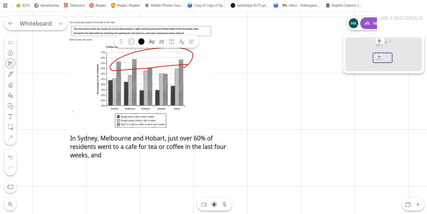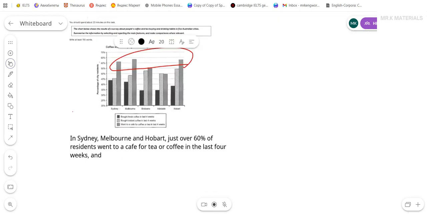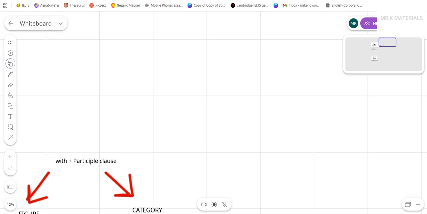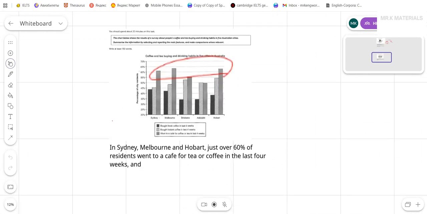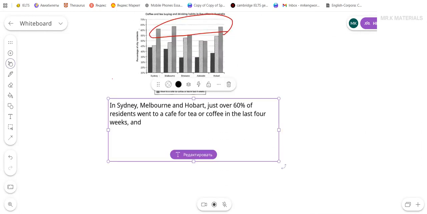For this, we said we have only simple sentence structure focusing on figure. So for this, we need this structure. All right, why do we need this? If you have watched the previous video about supporting the key features, you know that we use with if we want to have a new subject. And right now, we'll have a new subject. So I go ahead here and put with Melbourne showing the highest figure. All right, that's it.